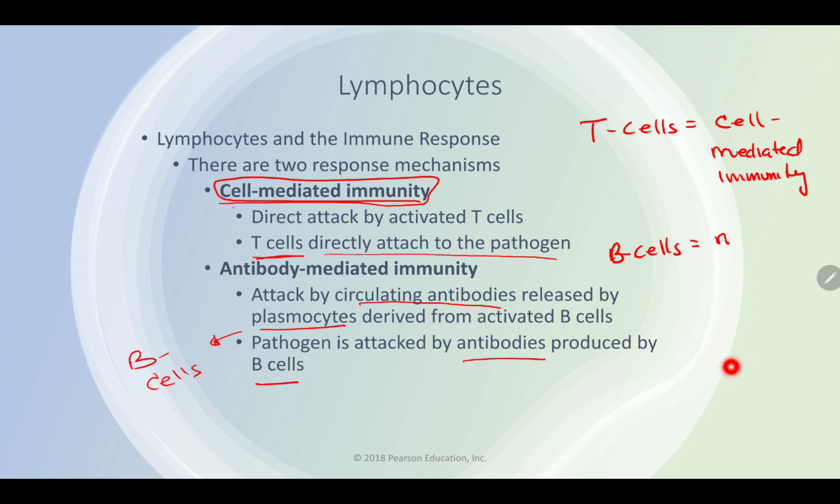This is where we have an immune response called antibody-mediated immunity. Also, this is called humoral immunity, because it's traveling in the blood system, the blood supply.